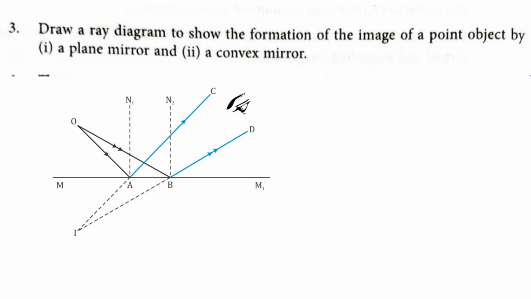From the object, two incident rays are falling onto the plane mirror. Then they will be reflected. These two reflected rays are diverging from each other. That's why we draw the dotted lines extending backward. These two dotted lines are meeting at the point I, which shows the image formation. Here there is an apparent intersection. Because of that, we are getting a virtual image.